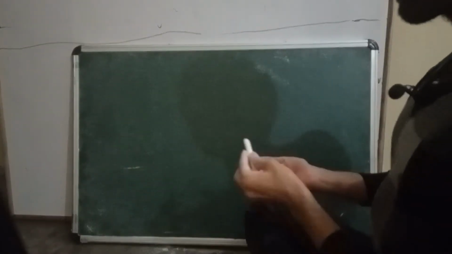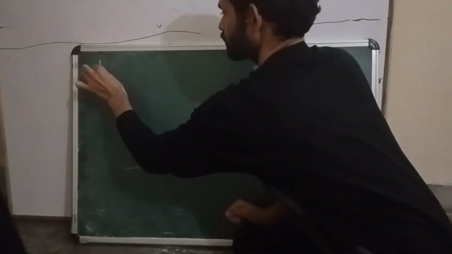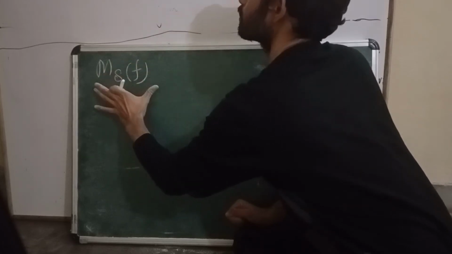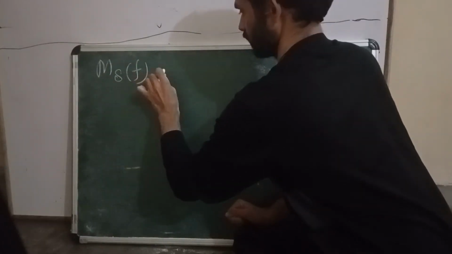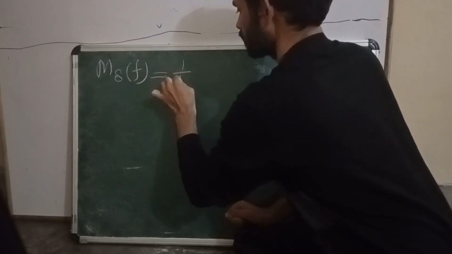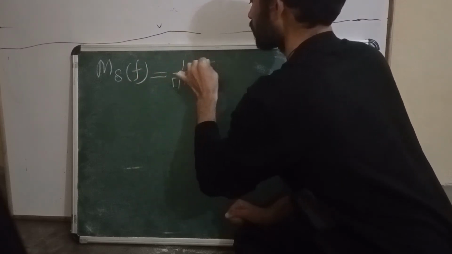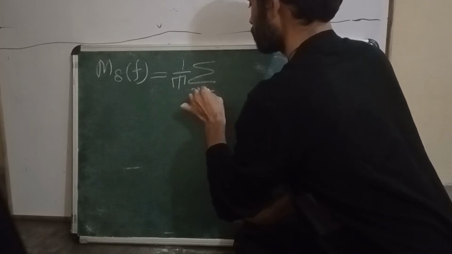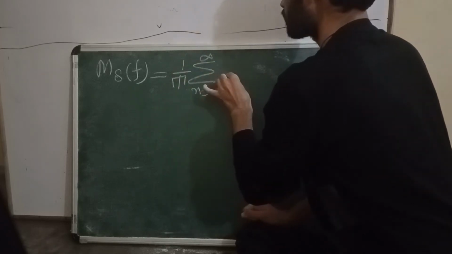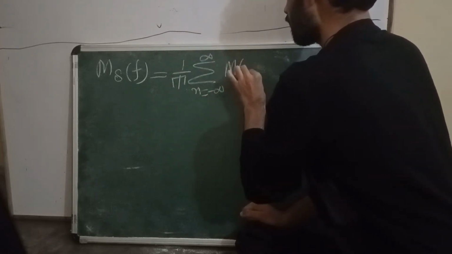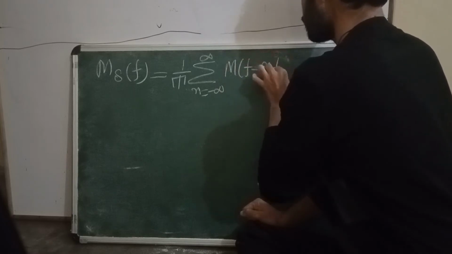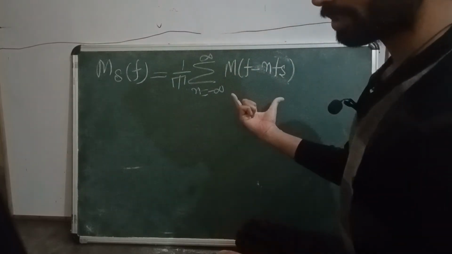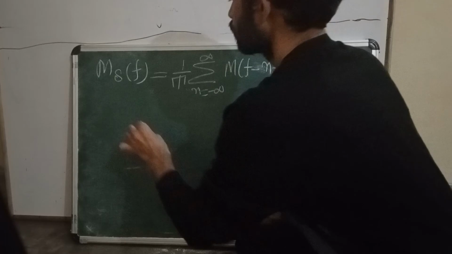As we have got M delta of f, the sampling of the message signal in the frequency domain, we got 1 by T, summation n equal to minus infinity to plus infinity, M of f minus n fs.